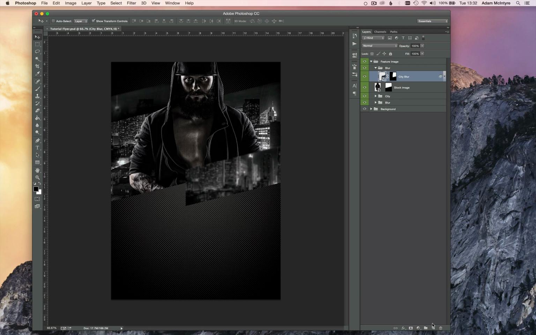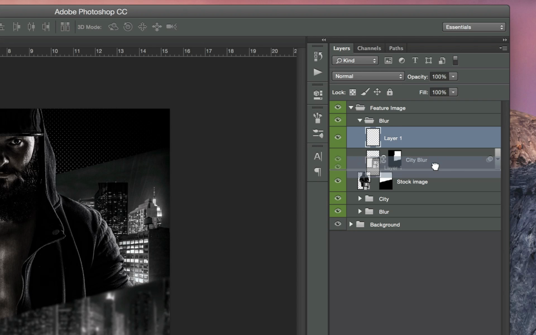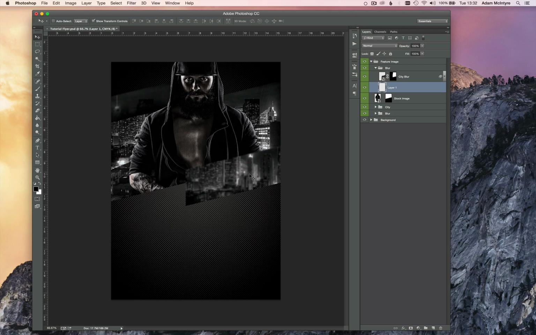And then again, underneath this layer, so it's underneath the city blur but on top of the stock image, add another little bit of a shadow like that. I don't want it to show in the bottom, just on the top there. Okay, so that's our header image section. Looks like it's coming together.